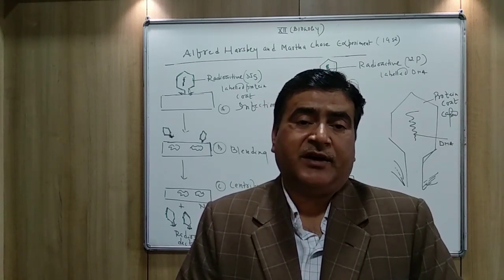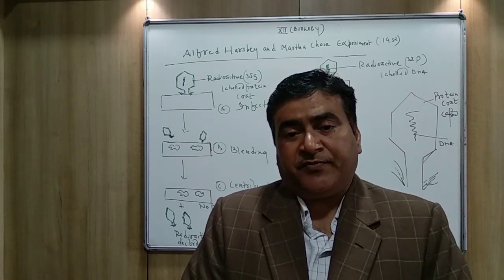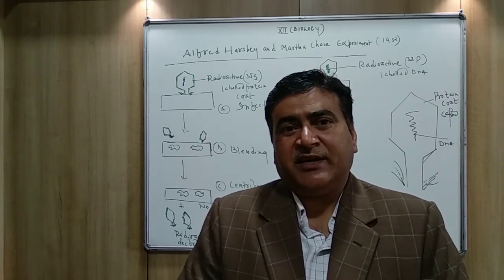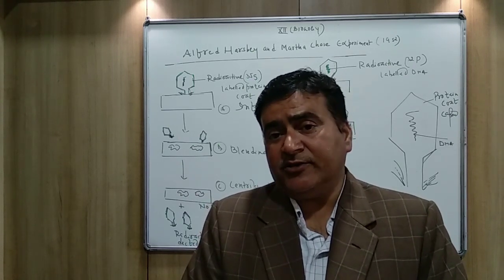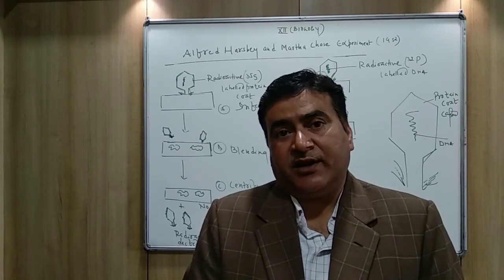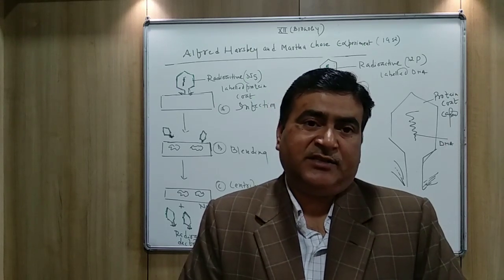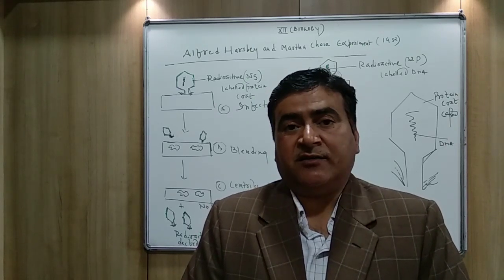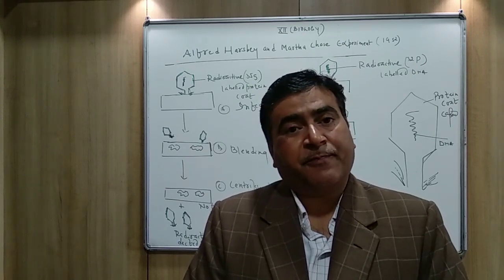Due to the rapid multiplication and replication, so many DNA fragments and proteins are produced, and finally after the assembly of the protein coat and DNA, so many phage particles, or you can say viruses, are produced within the host cell.